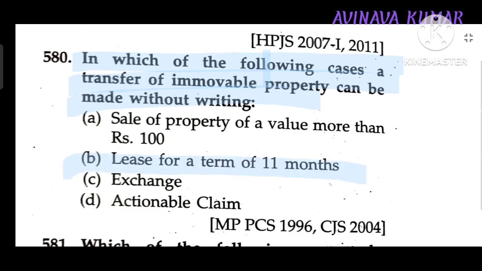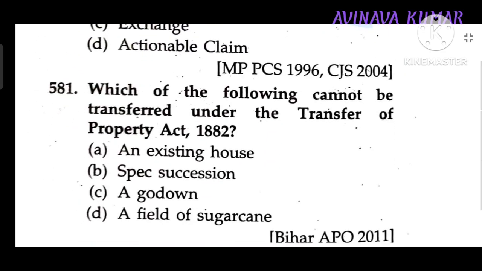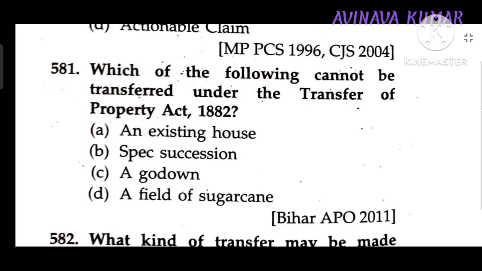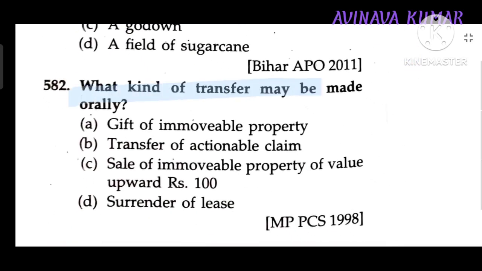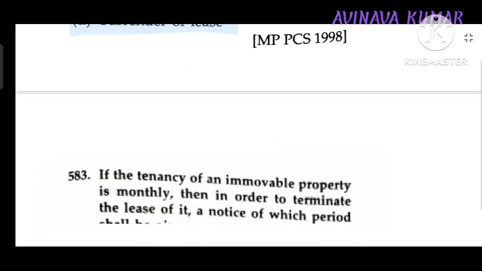Lease for term of 11 months. Which one of the following cannot be transferred under TPA Act 1882? Spes successionis. What kind of transfer may be done orally? Surrender of lease.